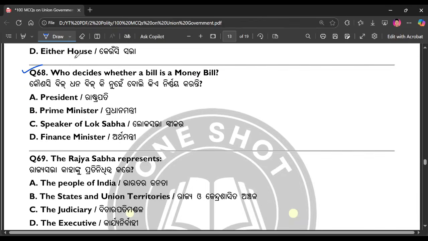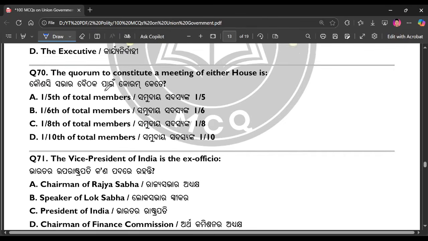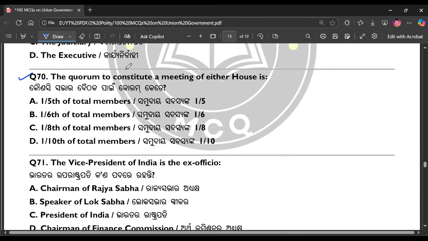Question number 68. Who decide whether a bill is a money bill? The right answer is option number C. Question number 69. The Rajya Sabha represent. The right answer is option number B. Question number 70. The quorum to constitute a meeting of the either house is. The right answer is option number D.